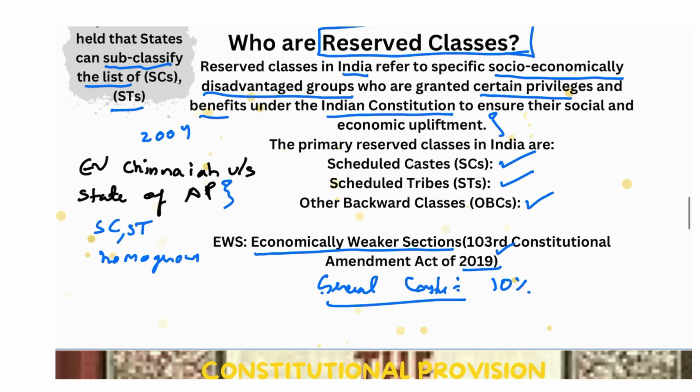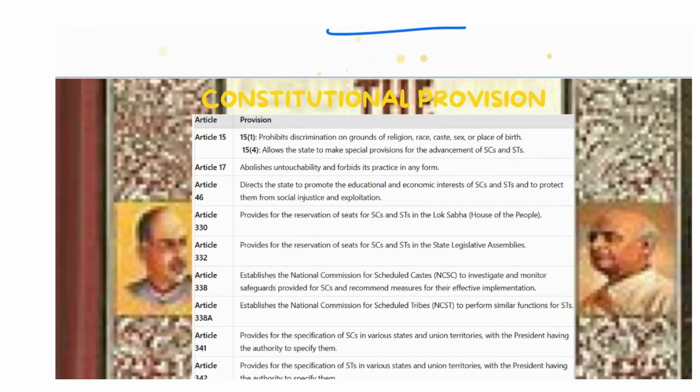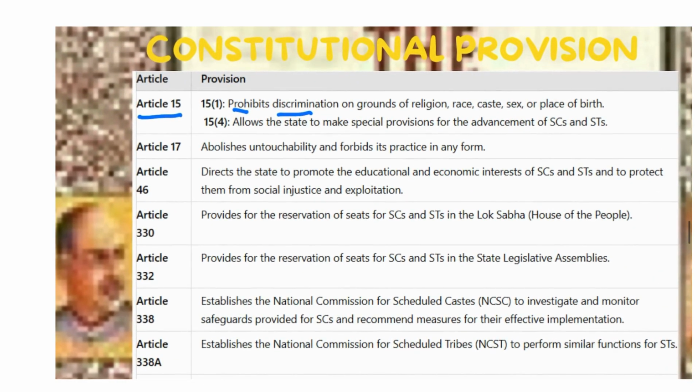So now we have understood who the reserved classes are and now let us move to the constitutional provisions provided in the Constitution for SCs and STs. The first constitutional provision is Article 15. Article 15 prohibits discrimination on the grounds of religion, race, caste, sex, or place of birth. And Article 15, Clause 4 allows the states to make special provision for the advancement of SCs and STs.